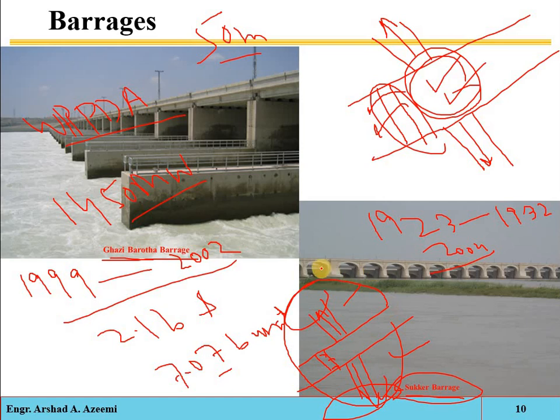So similarly, the Sakar barrage, see, you can see that the canals which are taking the water from this Sakar barrage, the length of those canals is 9,923 kilometers. We can say that this much length of canals is transporting the water. So this is one of the largest single irrigation networks in the world. So these are the divergent structures.